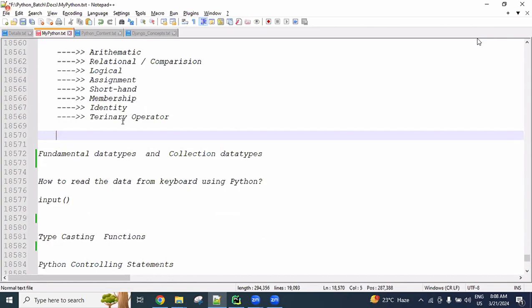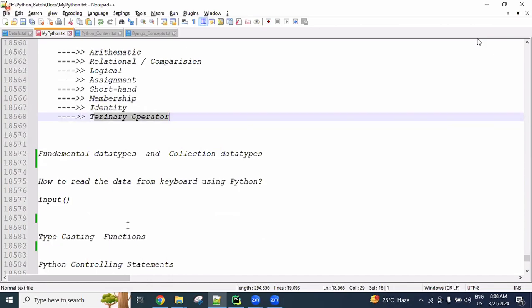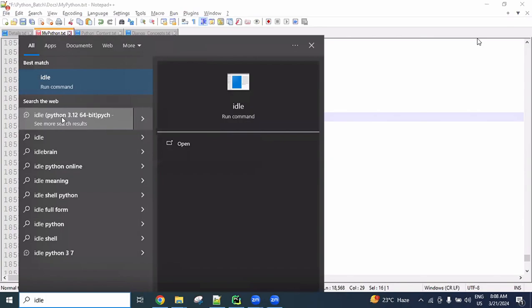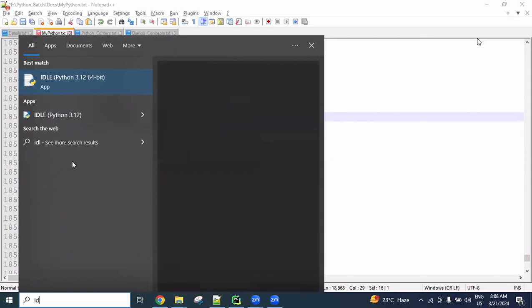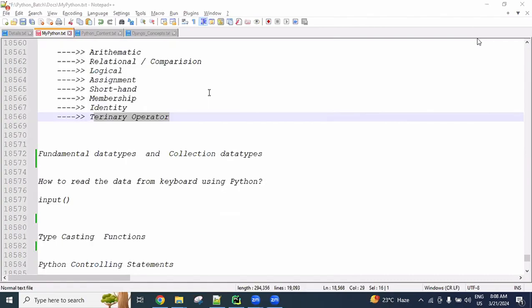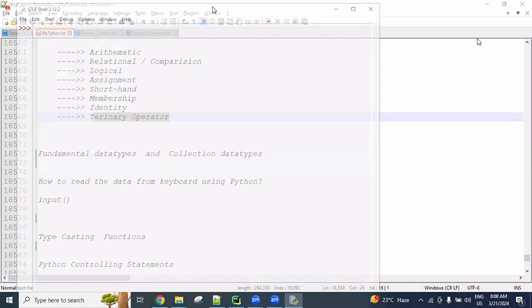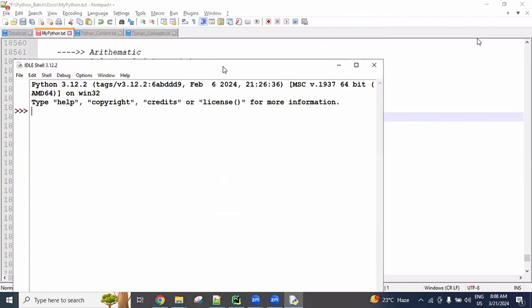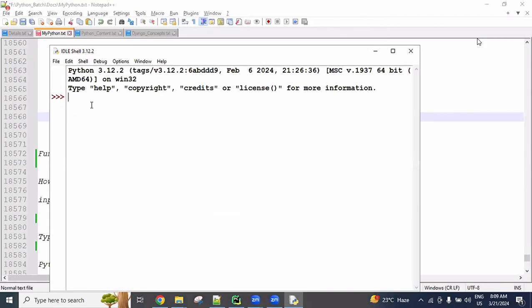I'll give you one more program for this, and we'll continue the rest of the code today. Open the Python IDLE software, and we can discuss the ternary operator. The ternary operator is used for conditional branching.